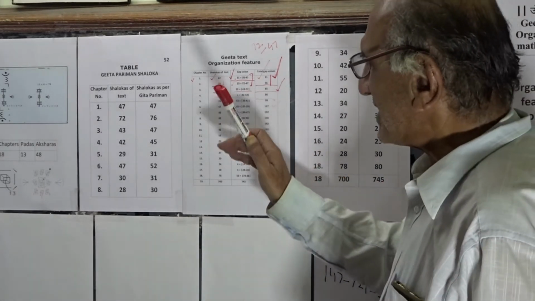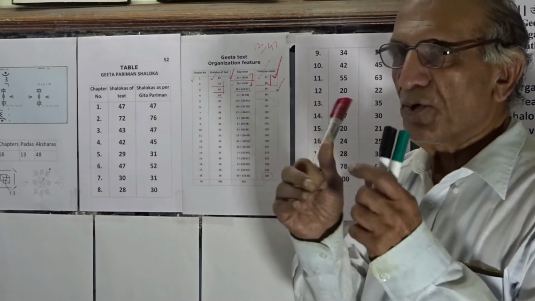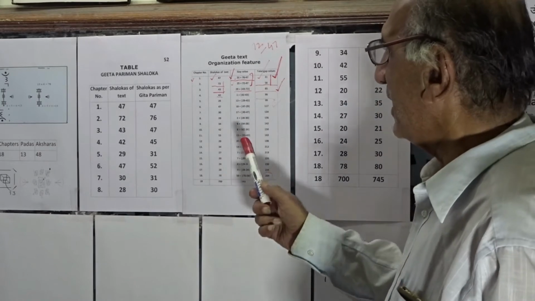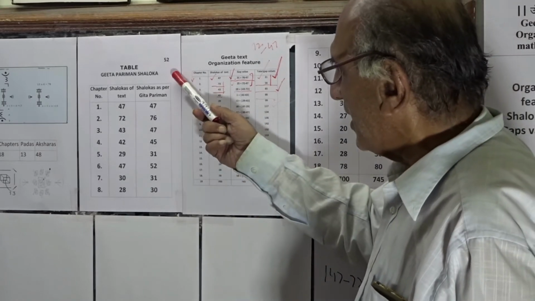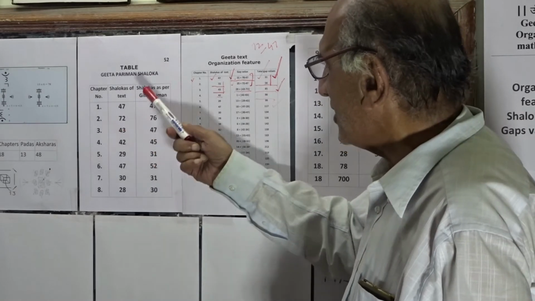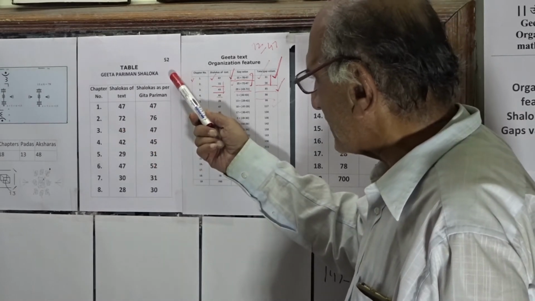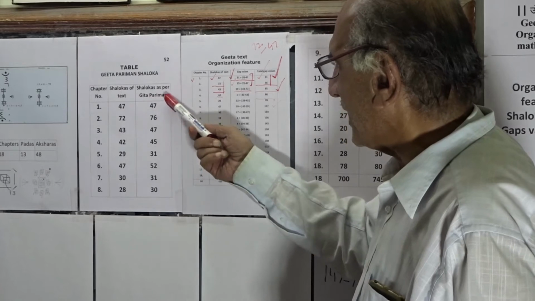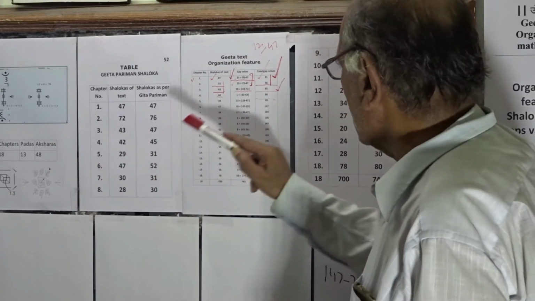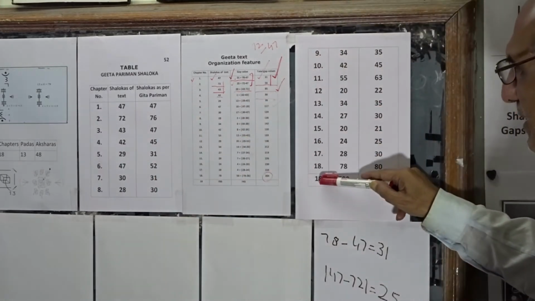So the first table to be drawn and comprehended well is the comparative table of the shlokas of the popular text and the shlokas in the format of the Gita Parinam Shloka. Column 1 is the serial number or chapter number.